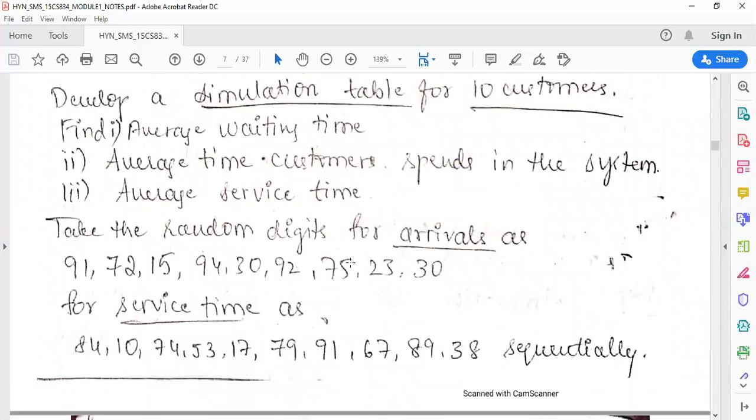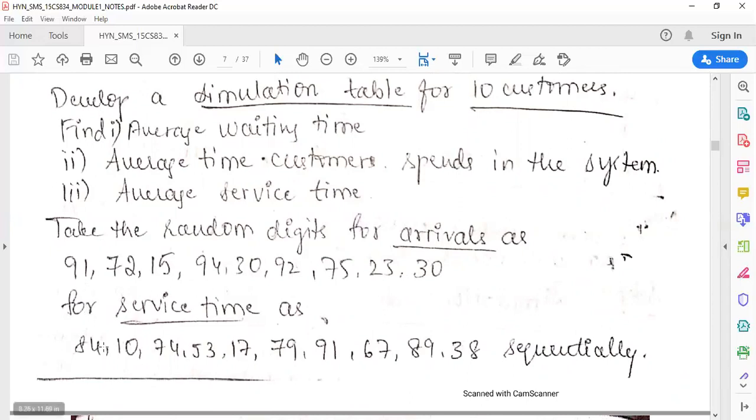Take the random digits for arrivals as they have given. Count the number of random digits: you will have 1, 2, 3, 4, 5, 6, 7, 8, 9, because the inter-arrival time for the first customer is 0. The first customer will not have any inter-arrival time, so you have to consider the inter-arrival time starting from the second customer.